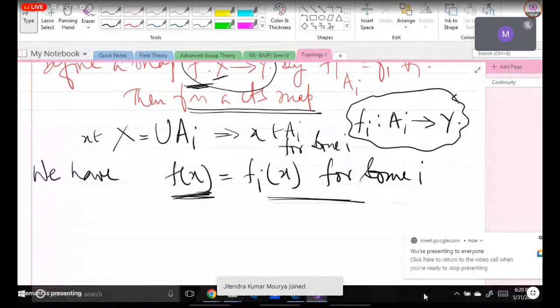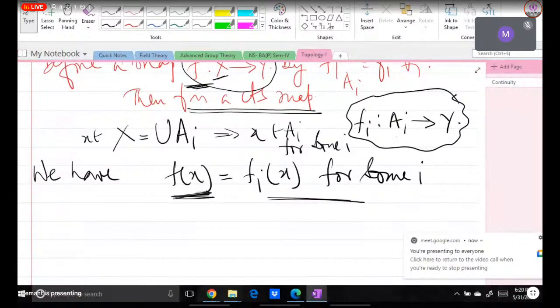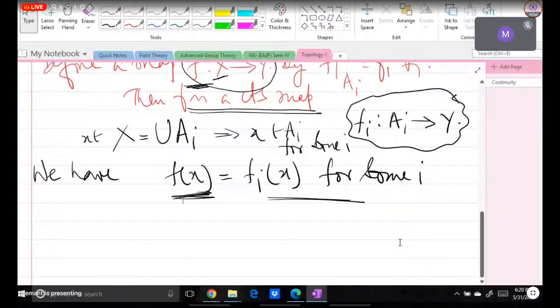Now, who will explain that this mapping is well defined? And first of all, why do we need to check that this mapping is well defined? Because it is possible that x belongs to X, X is the union of Ai, and the same x may also belong to some Aj.